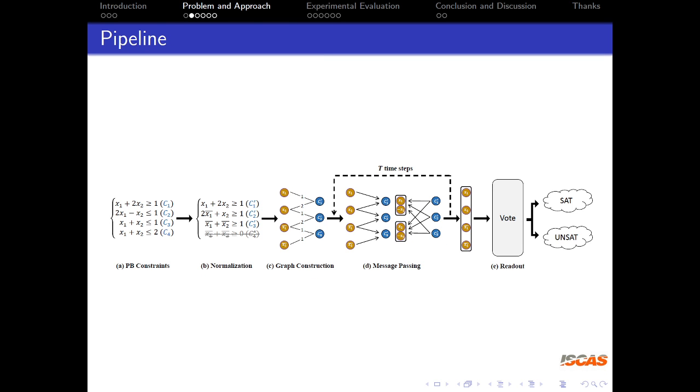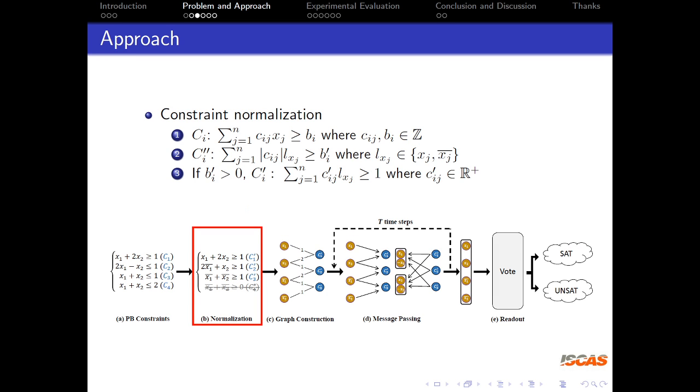The pipeline of our model is as follows. There are mainly 4 parts: normalization, graph construction, message passing, and readout. Learning from some common practices, we adopt some rules to transform different kinds of constraints into normalized form.